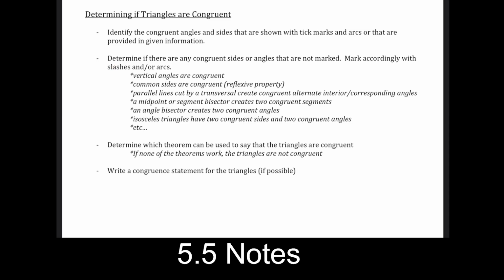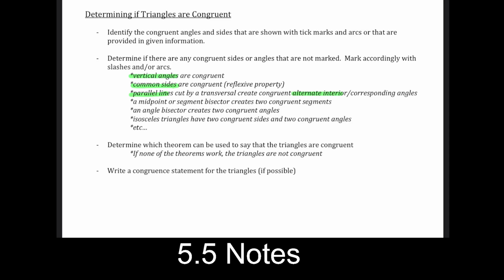We saw vertical angles get marked. We saw shared sides or common sides get marked. We saw parallel lines causing us to have alternate interior angles. Those got marked. And then there's all kinds of other geometry that we can use. Some examples might be a midpoint cutting something in half, or an angle bisector creating two angles cut in half, or isosceles triangles having the base angles theorem. We have all kinds of things that we've learned. And so all this stuff might come into play here.